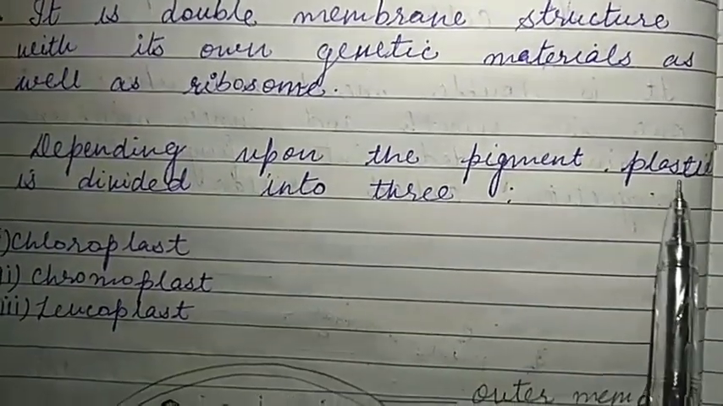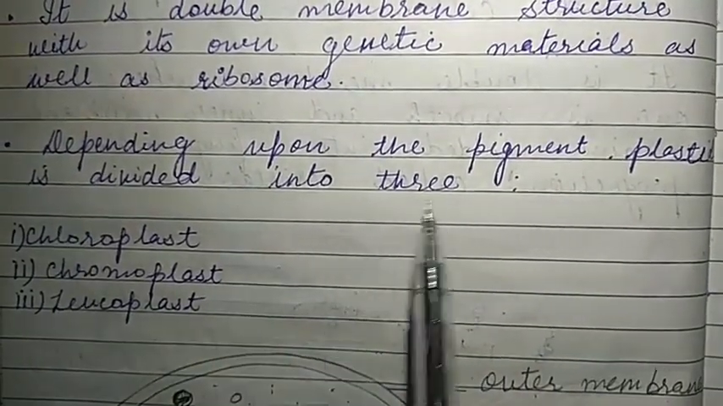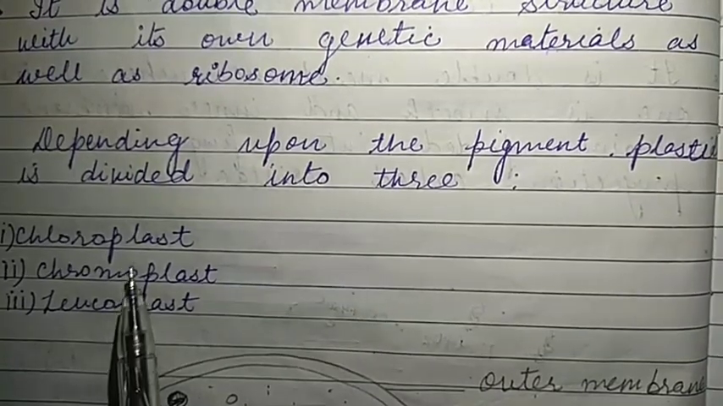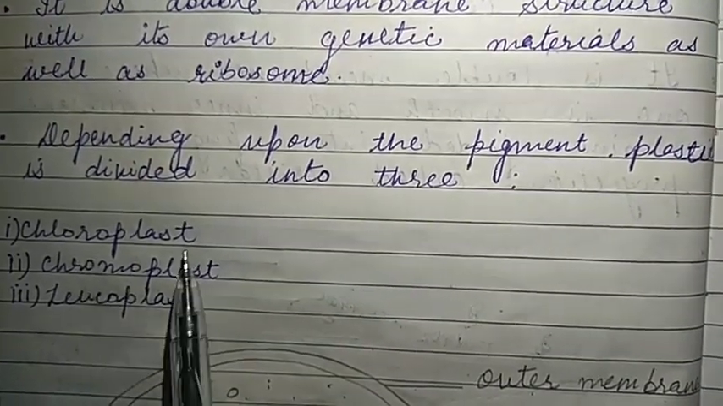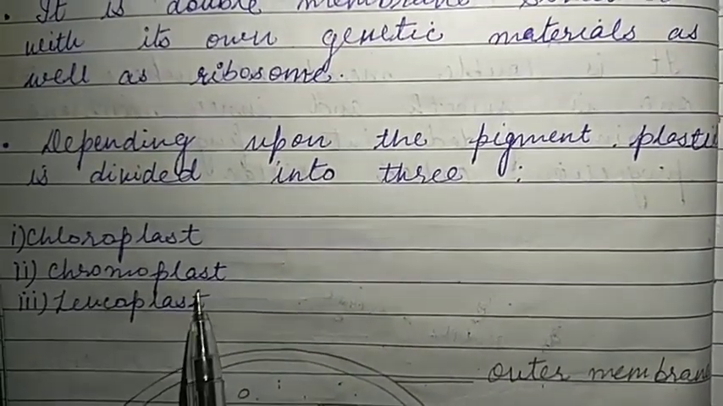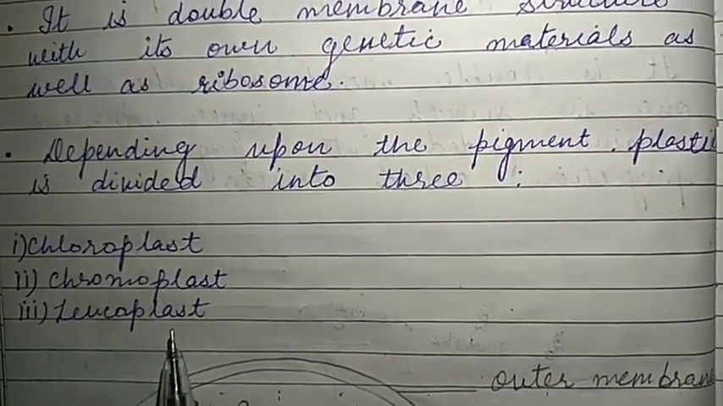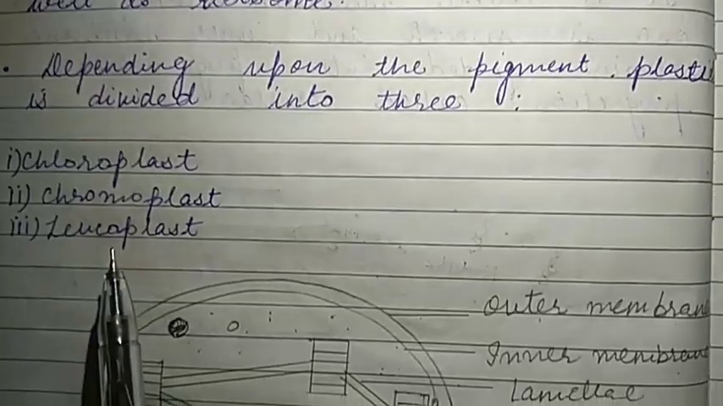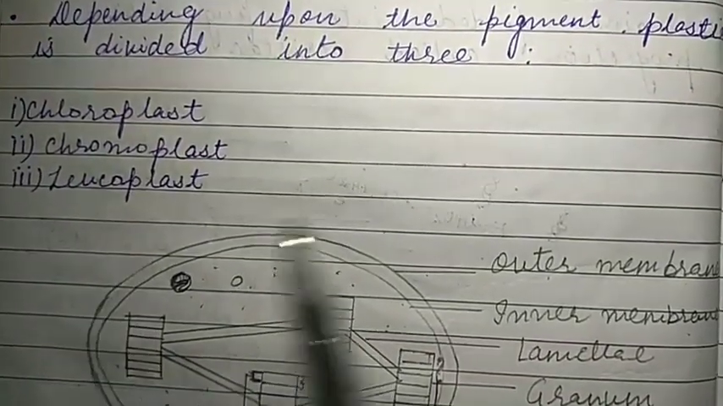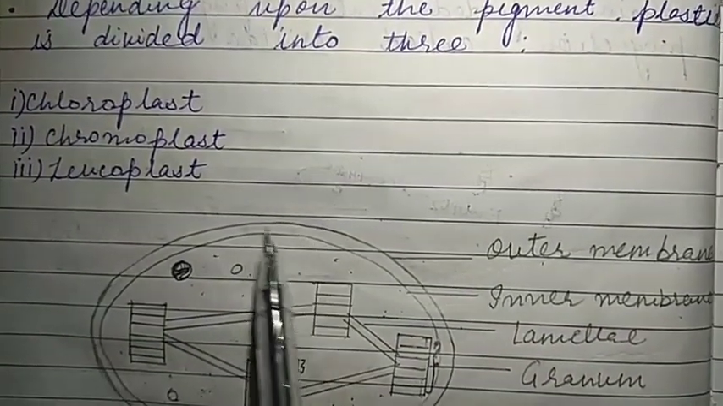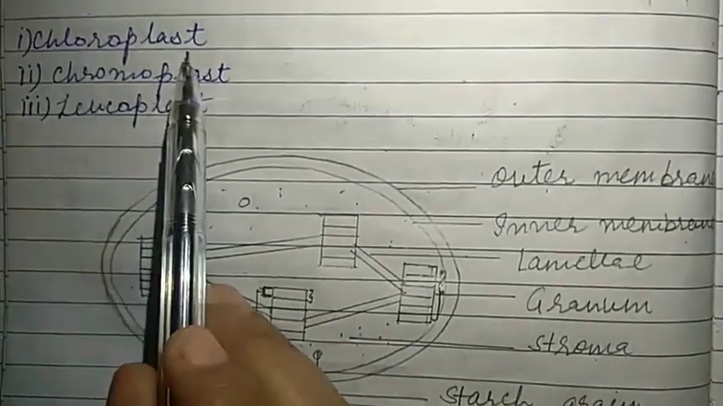Depending upon the pigment, the plastid is divided into three. The first type of plastid is a chloroplast, the second type is a chromoplast, and the third type is a leucoplast. Plastid is also known as the kitchen of the cells. First we will discuss the structure of the chloroplast.